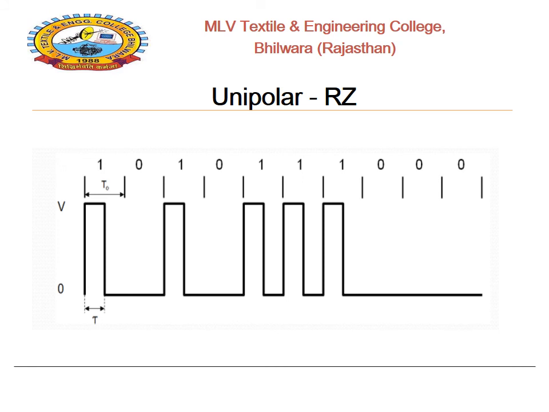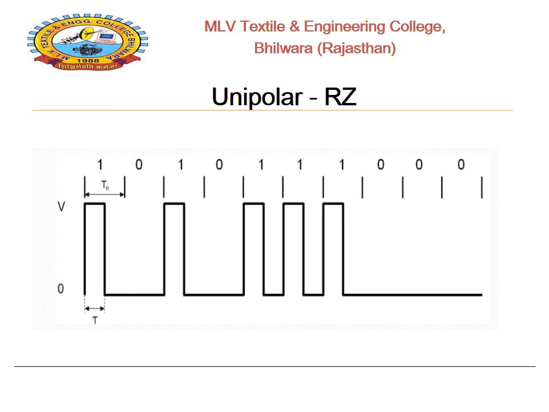Here, for bit 1 the pulse will be present, and for 0 the pulse will be absent, just similar to the unipolar NRZ case. But the difference is that for a bit of 1, the pulse will return to 0 after a duration of tau.